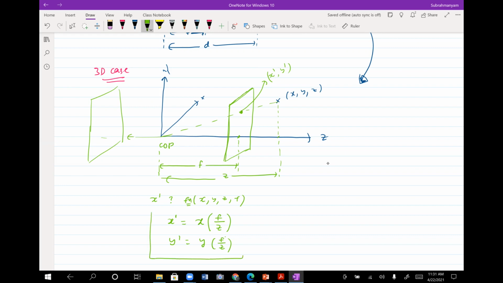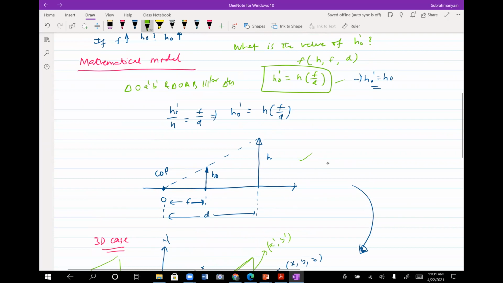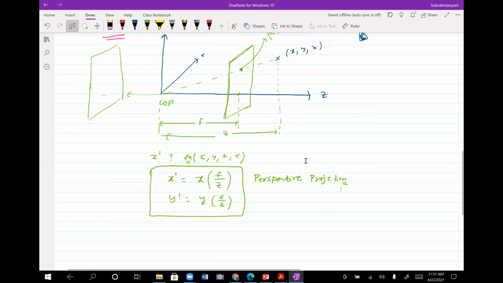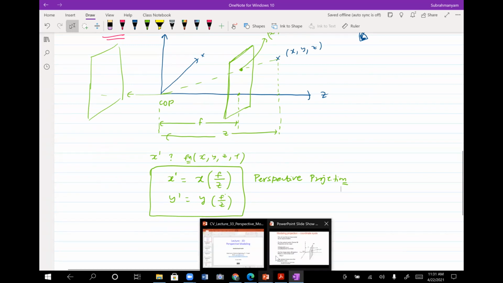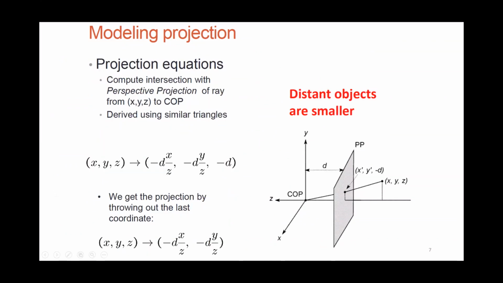So this is what you are going to get as a result of perspective projection. Your new x dash and y dash will be x times f by z, y times f by z. Just like here, your h dash is h times f by d. The distance d is now z, the distance f is the same, and that's how you would be getting those values. I'm not going to do the derivation part of it, but I will just show you how this can be achieved, and I leave that part to you.